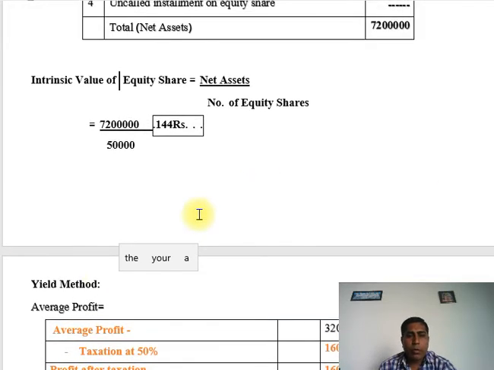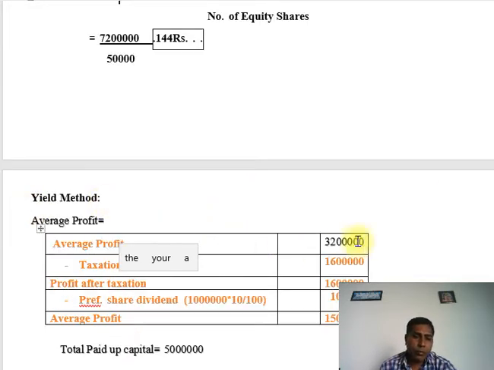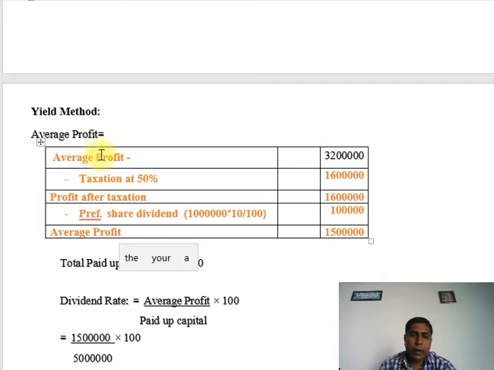Now we find out market value. So yield method. We use yield method. So first we find out profit. The average profit 32 lakhs minus taxation 50%, that is 16 lakhs. Profit after tax 16 lakhs minus preference dividend 1 lakh. So average profit is 15 lakhs. You must make the necessary calculation when you make the calculation of yield method. First you find out average profit after adjustment.